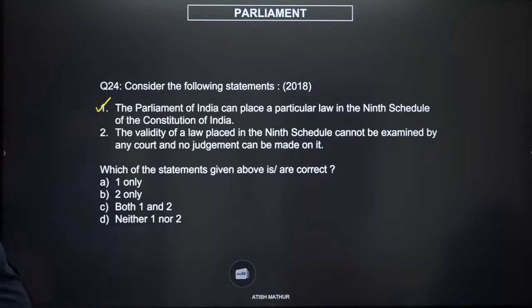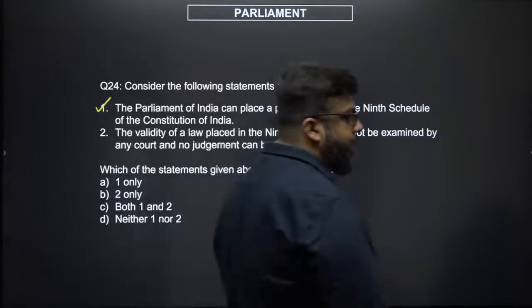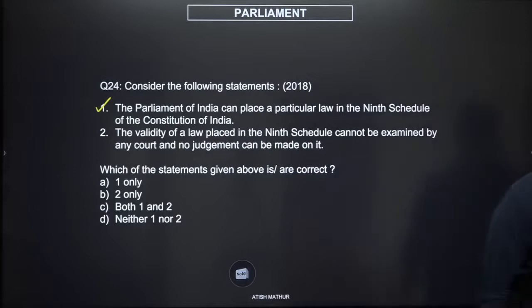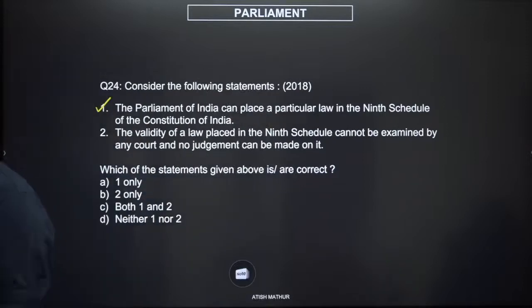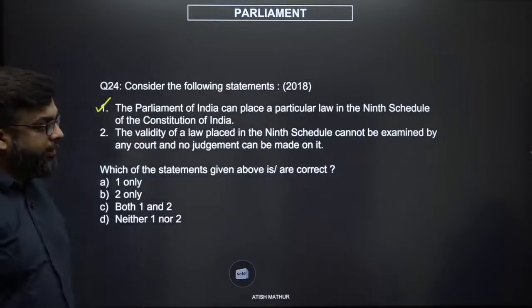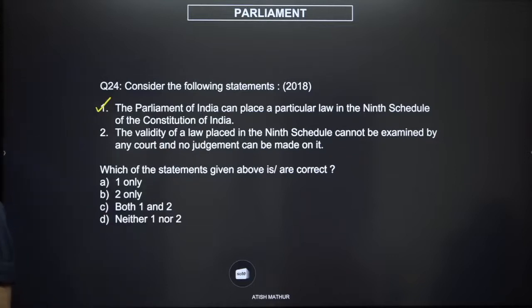The validity of a law placed in the 9th Schedule cannot be examined by any court, and no judgment can be made on it. This was actually dealt with through a very important Supreme Court judgment. This came after Minerva Mills, where the judgment very clearly says that if there is a law in the 9th Schedule and it violates what is called the basic structure, then that law can be challenged on the grounds of violating the basic structure, and that is perfectly okay. This is the IR Coelho case.